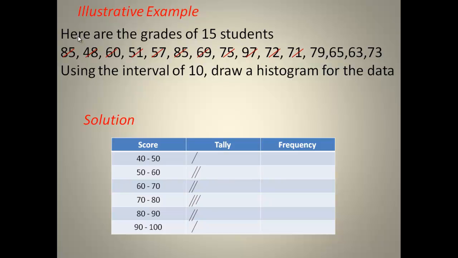So it follows like that. The value determines where you make the tally. After making the tally, you count the number of tallies made.